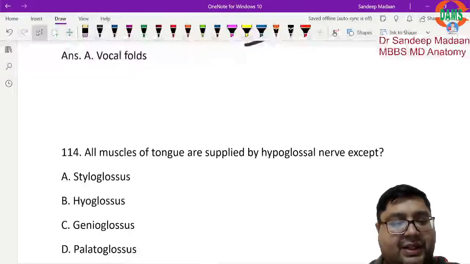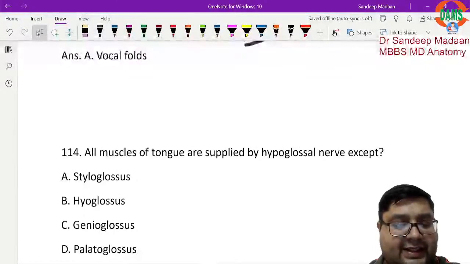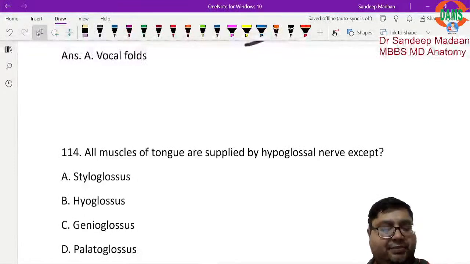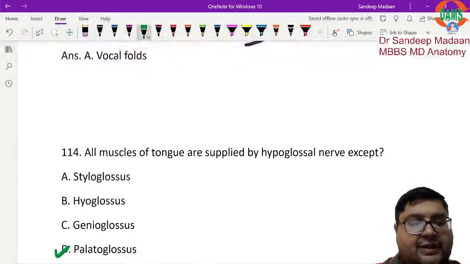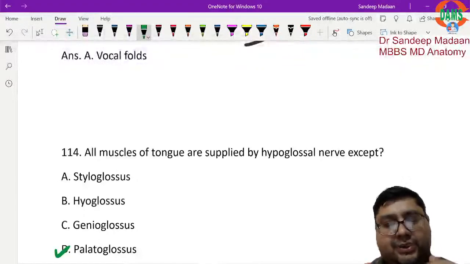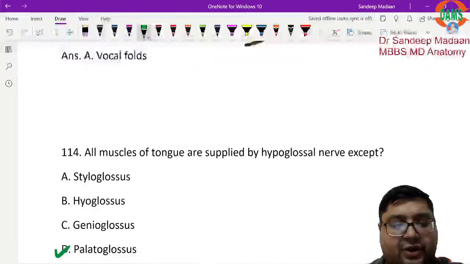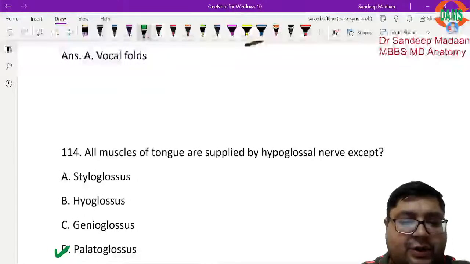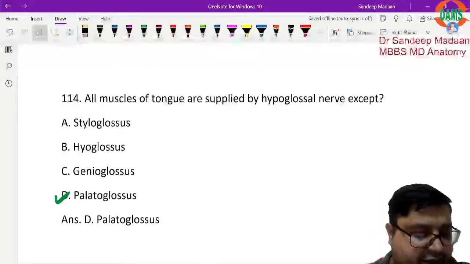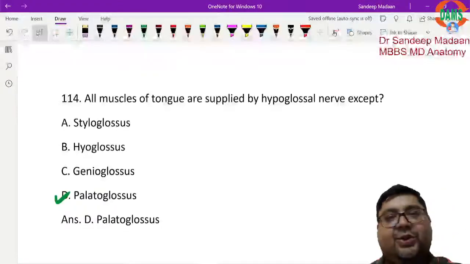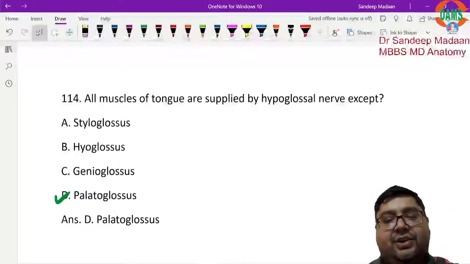So here, all muscles of the tongue are supplied by the hypoglossal nerve, except, the answer will be straightforward, palatoglossus. But, dear students, if you can recall from our class notes, palatoglossus is supplied by what? Who can tell me the nerve supply for palatoglossus? Yes, dear students, tell me. What do you think should be the answer?